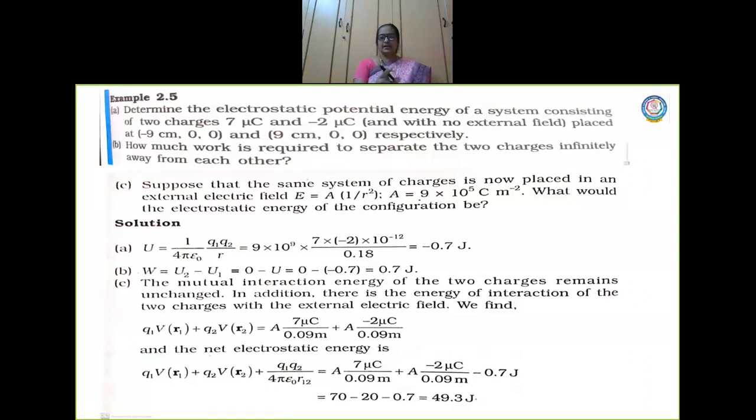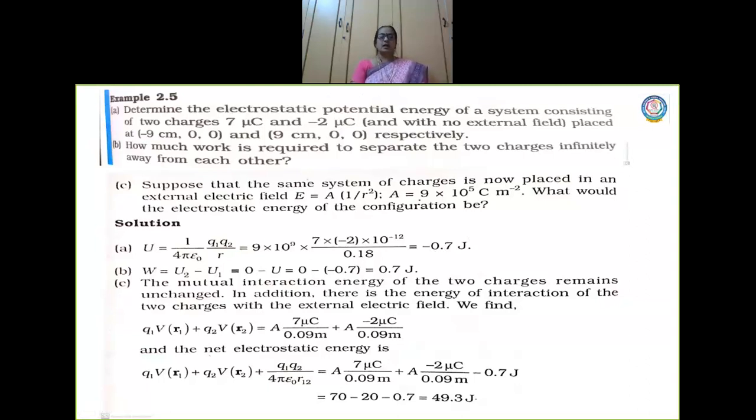Now when I simplify this, I will have the value 0.7 joules because 9 gets cancelled twice here and you have a 2 in the numerator, so it gets cancelled, so remaining is only 7. So it is minus. Potential energy is always negative, right? So I have minus 0.7 joule. So the first question is answered.